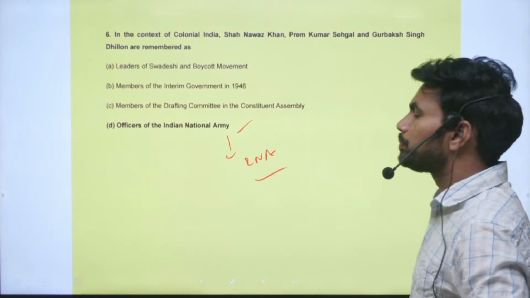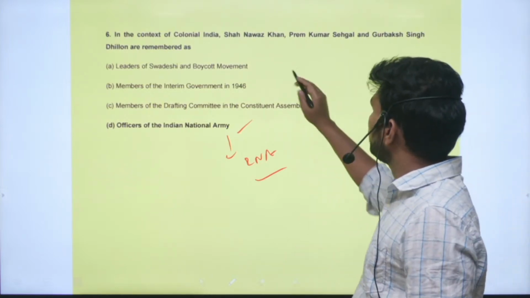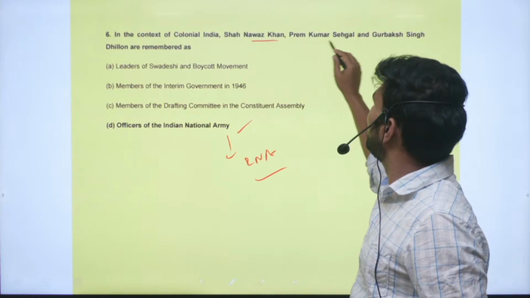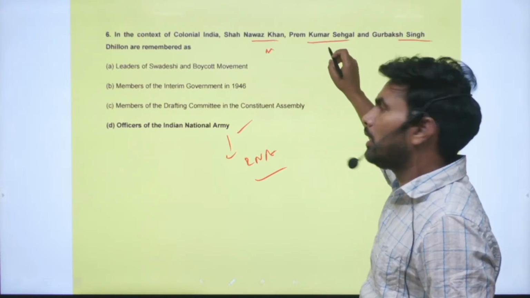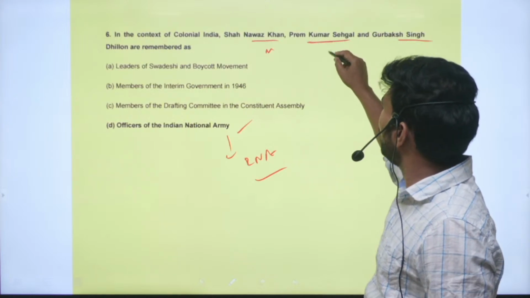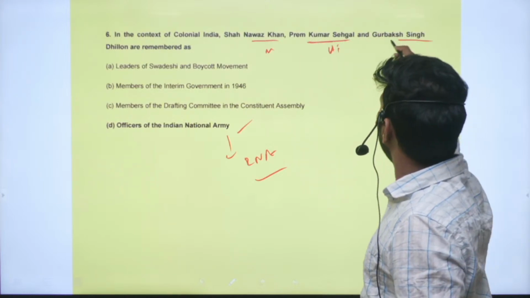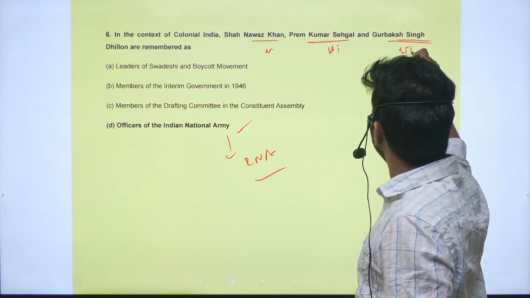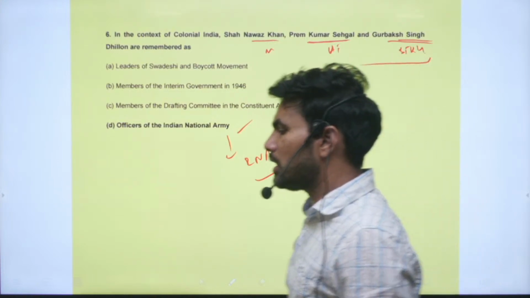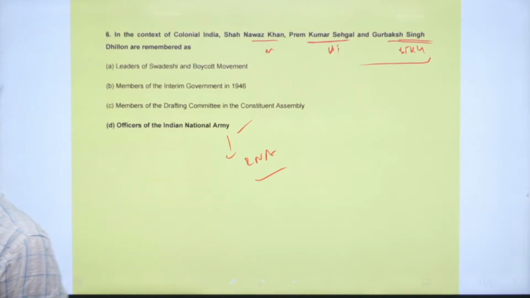Obviously, the three of them belong to three different religions. Shah Nawaz Khan belongs to the Muslim religion, Prem Kumar Sehgal belongs to Hinduism, and Gurbaksh Singh Dhillon is a Sikh. So these are the major three religions in India, right?